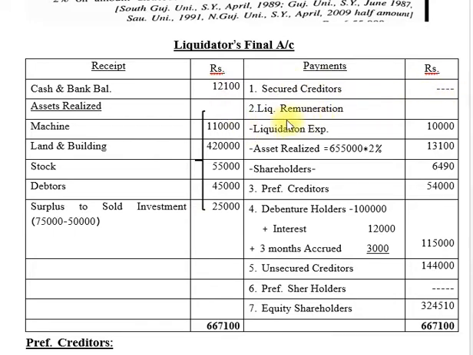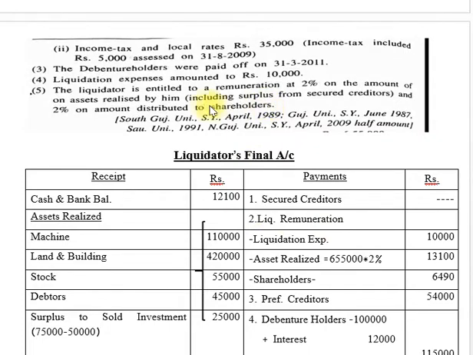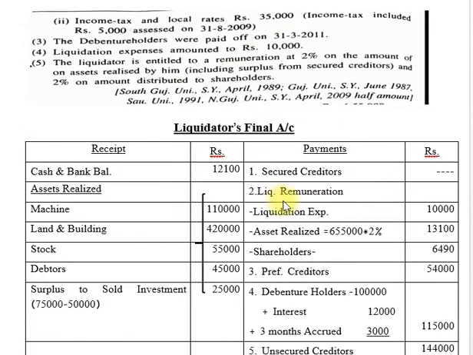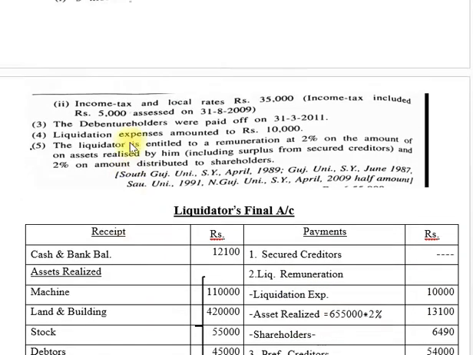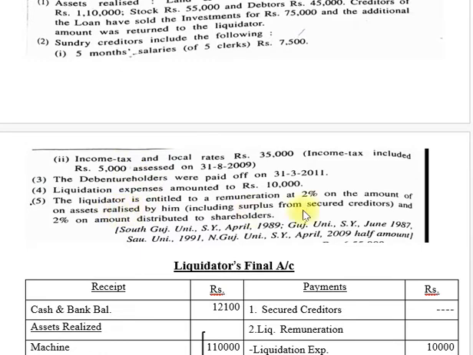Then second point, liquidator's remuneration. First you can see liquidation expenses amount to 10,000. Then assets realized. The liquidator is entitled to remuneration at 2% on the amount of assets realized by him, including surplus from secured creditors.